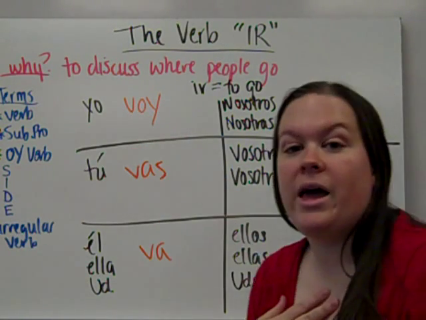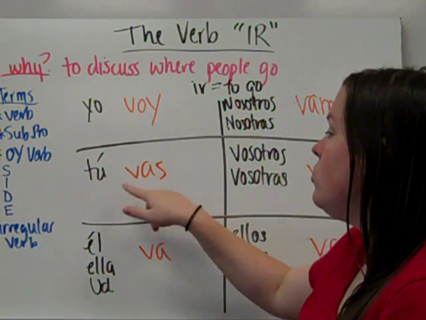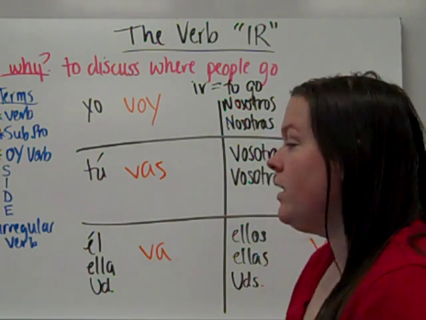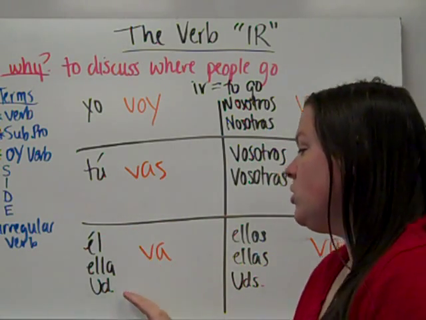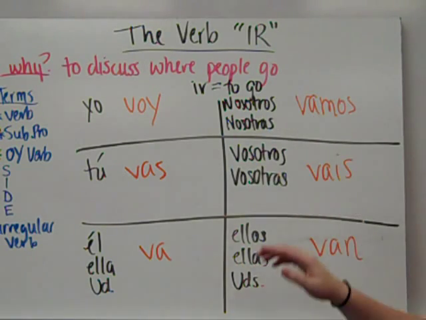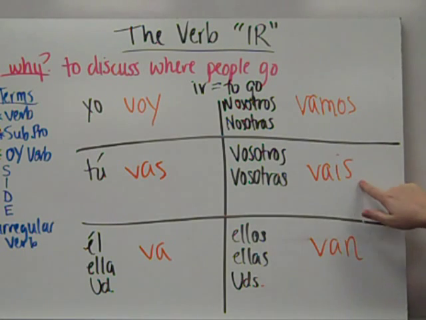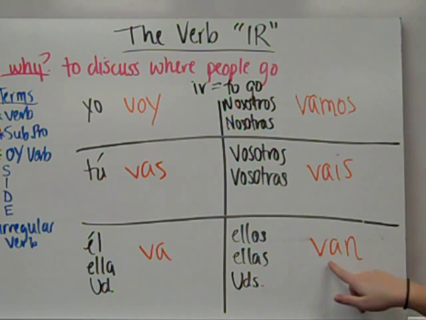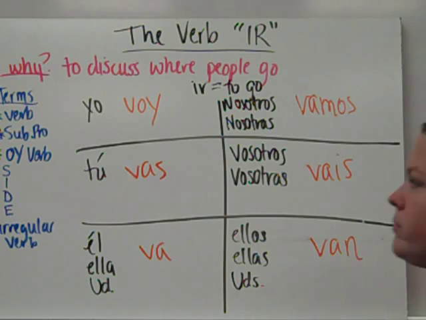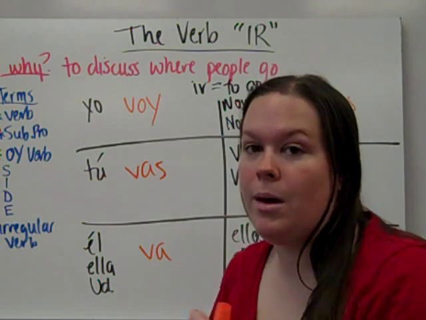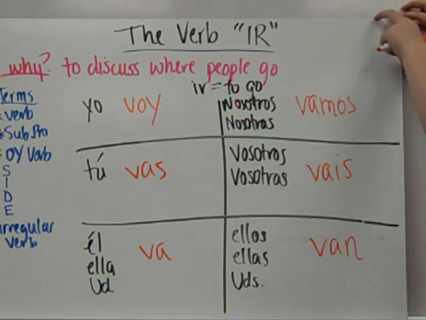So yo voy, I go or I am going. Tú vas, you go or you are going. Él, ella, usted va, he, she, or you formal go or are going. Nosotros, nosotras vamos, we go or are going, vosotros vais, y'all go or are going, and ellos, ellas, ustedes van, they go or they are going. Write the English down so you remember what each of these mean.